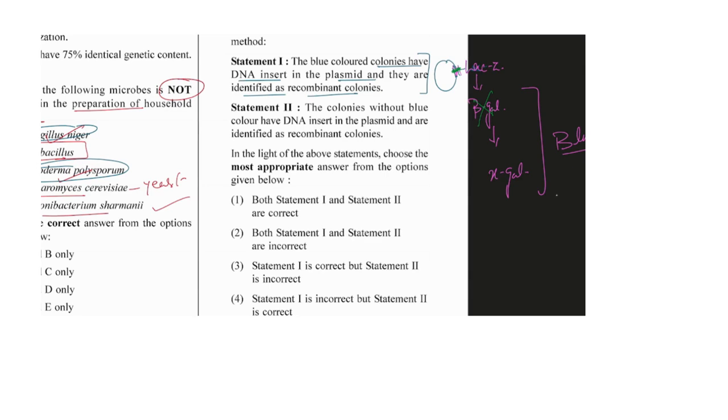There will be no blue color colonies, there will be colorless colonies, which we call white colonies. Based on that we can say the first one will be an incorrect statement. First is incorrect, second is correct, because the second says colonies without blue color have the DNA inserted in the plasmid and are identified as recombinant colonies.